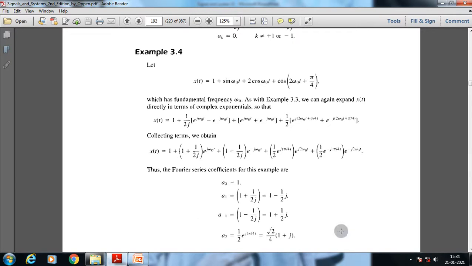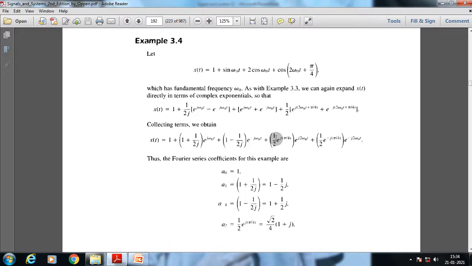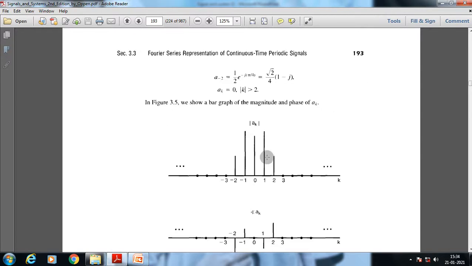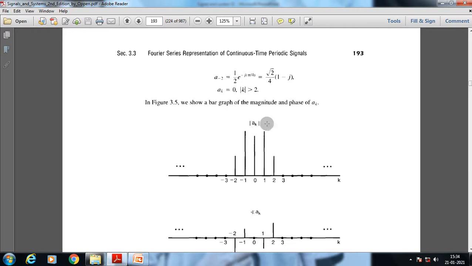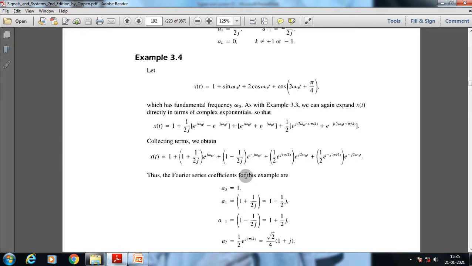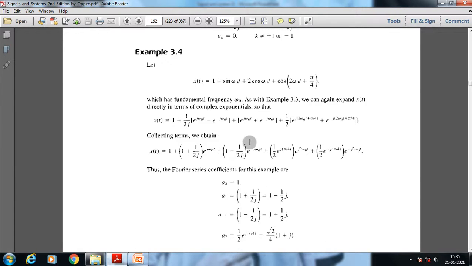So we get all the values, the a and the b. From these constant coefficients we can get the magnitude response and the phase response of this specific signal, so we can analyze the whole signal. Using this formula we can analyze the whole signal, because we know the amplitude of each component. For the 0 value we get root of a squared plus b squared, so we get 1. For a suffix 1 we have a minus jb.